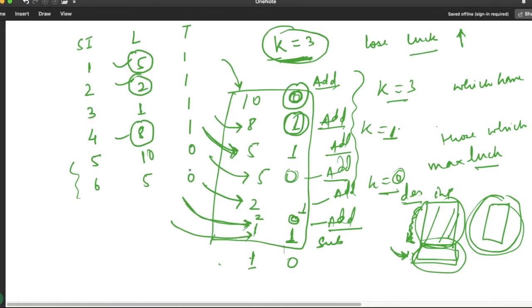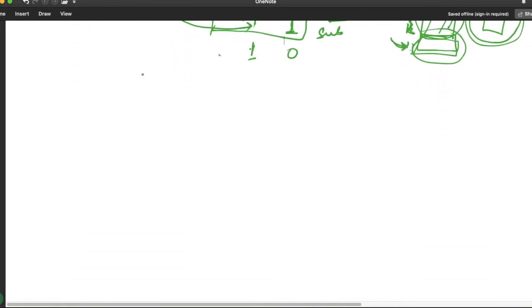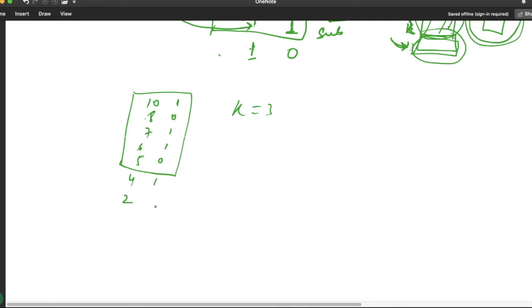So it is like this, in decreasing order: 10, suppose 8, 7, 6, 5, 4, and k equal to 3. Suppose these are of type important, not important, important, important, not important, important 2 and important 1. So what we are doing here is, if it is important one, then we are adding this one and decreasing k by 1.